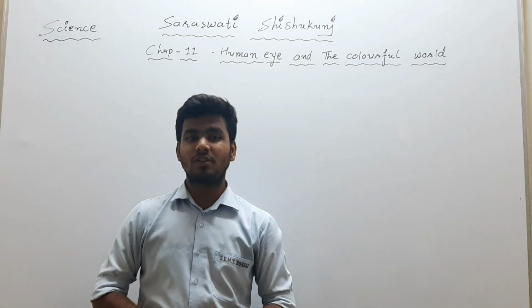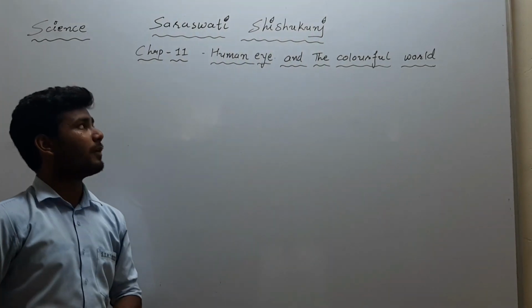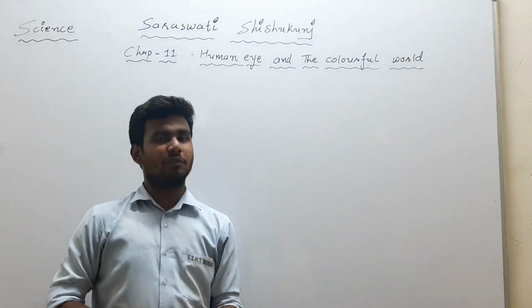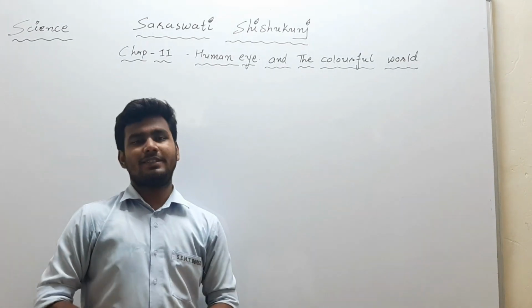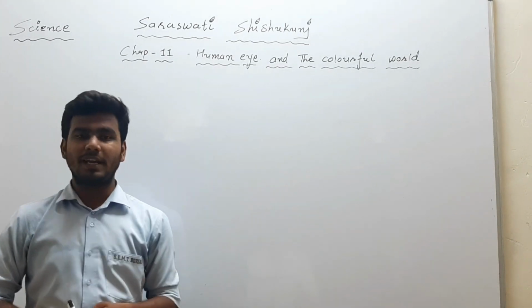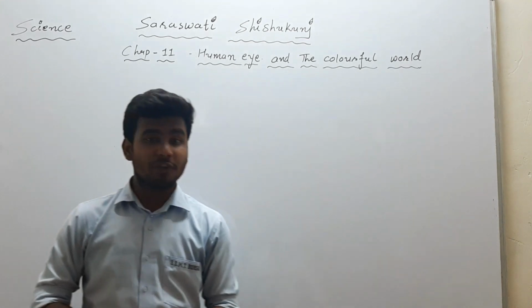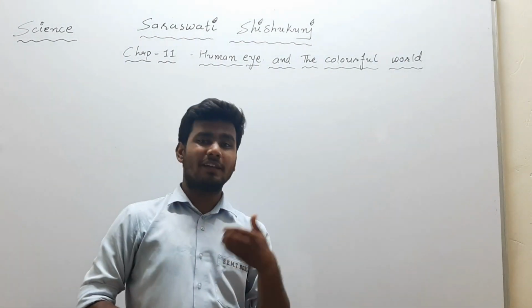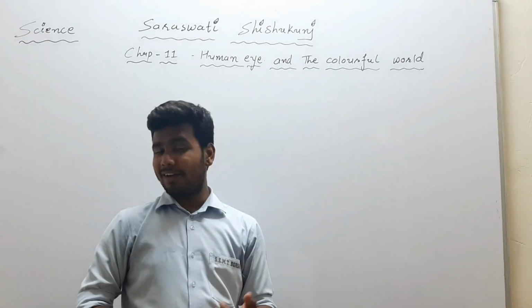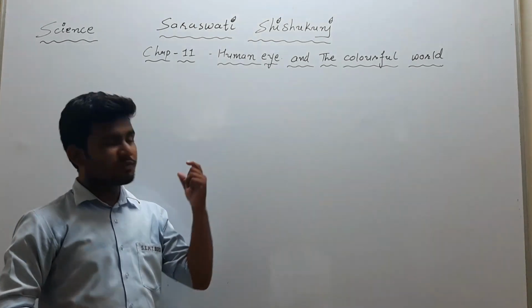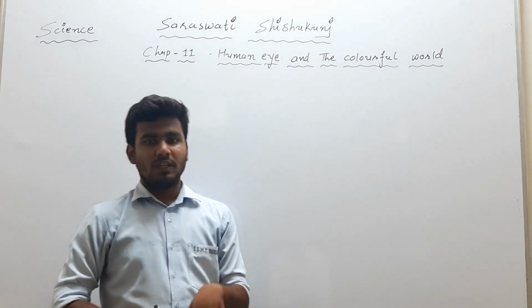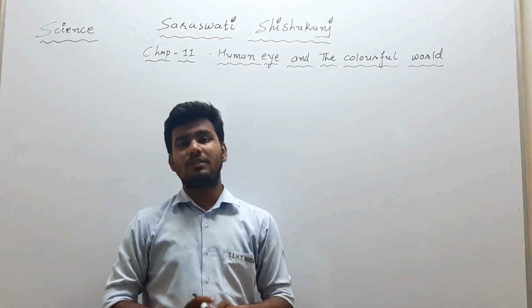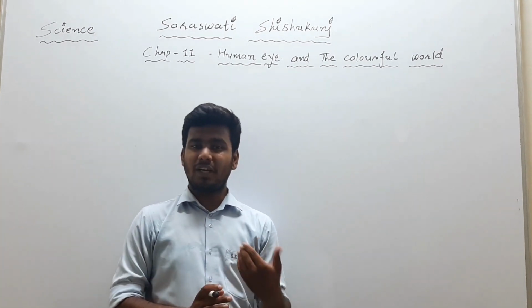To the second session of our chapter number 11, Human Eye and the Colorful World. In the last session, we discussed the human eye and its different parts. We also discussed how the human eye functions, and that the image will be formed on the retina. Now today, we will discuss some of the important terms related to that.